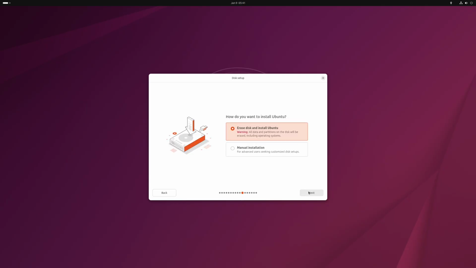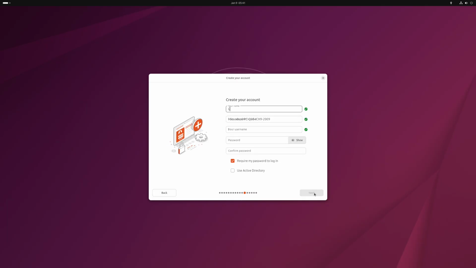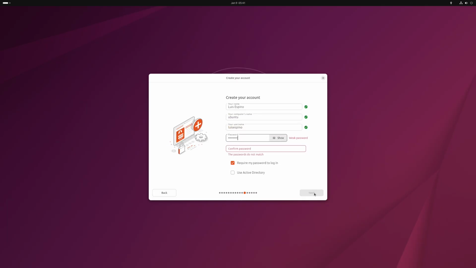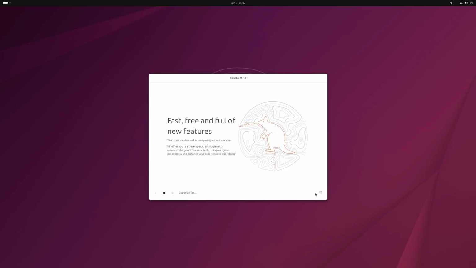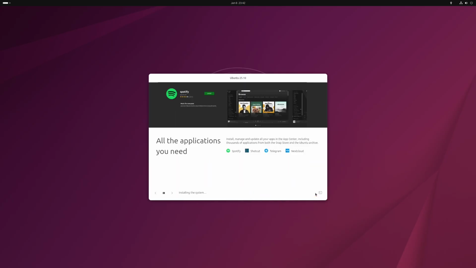Then we choose to erase the disk and install Ubuntu. We enter the name, host name, user, password, and its confirmation and location. We wait for the installation to finish.